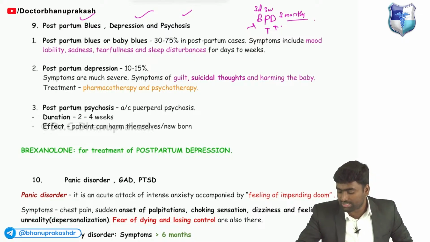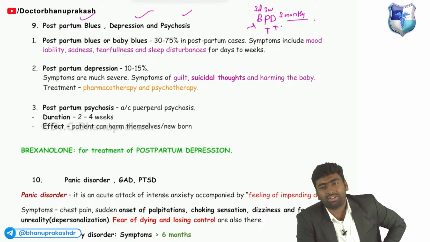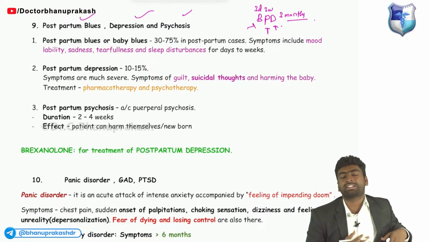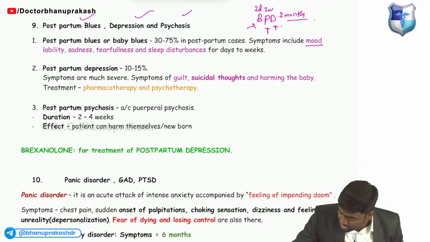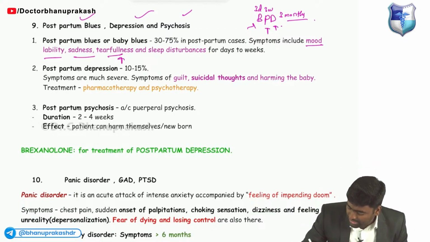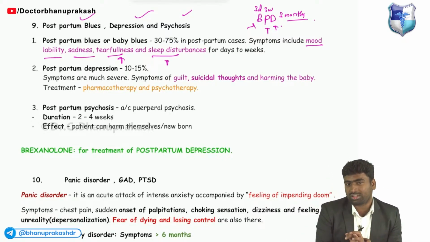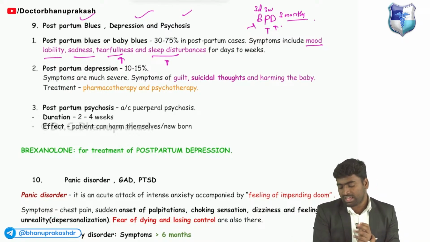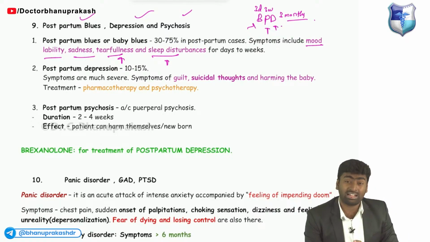See, blues means nothing much, okay, she will just keep crying. Means the female will be crying, nothing else. She will feel very low at this moment. That's it. There is emotional lability, sadness and tearfulness, and she will have sleep disturbance. That is blues. She will have low mood, no desire to eat, unable to eat, feeling like crying, and there will be sleep disturbance.